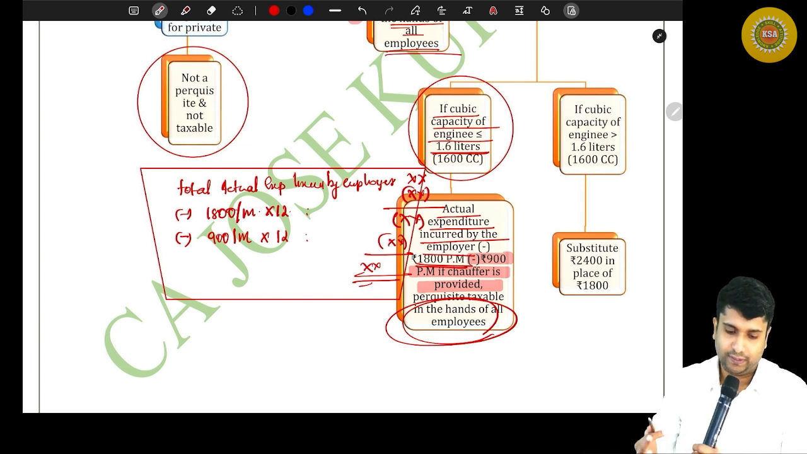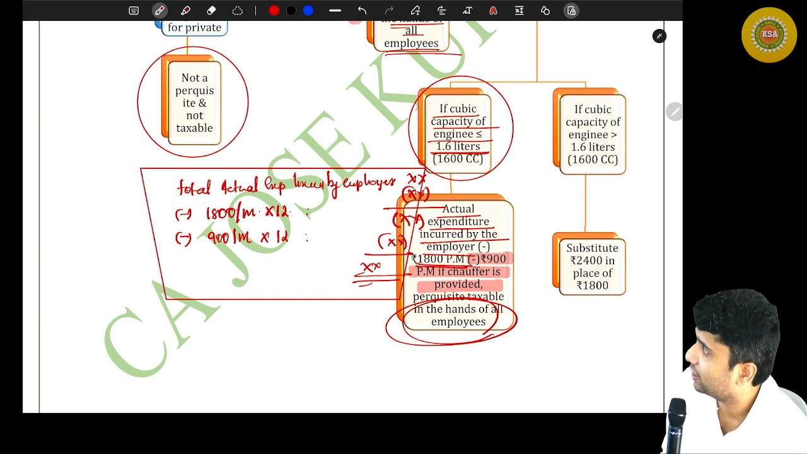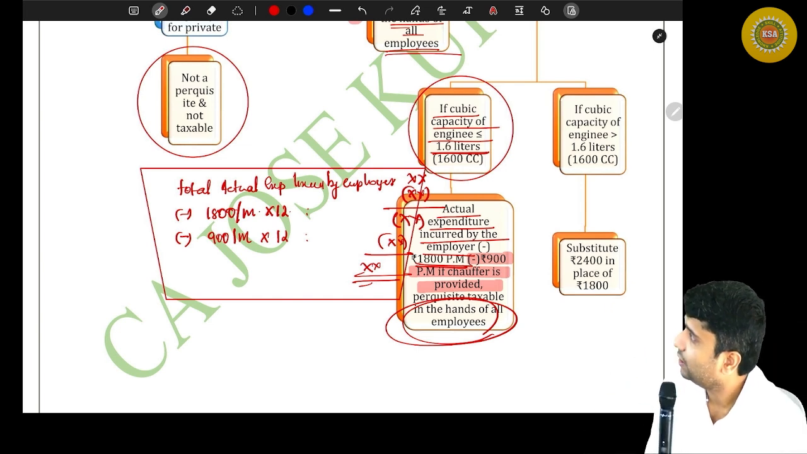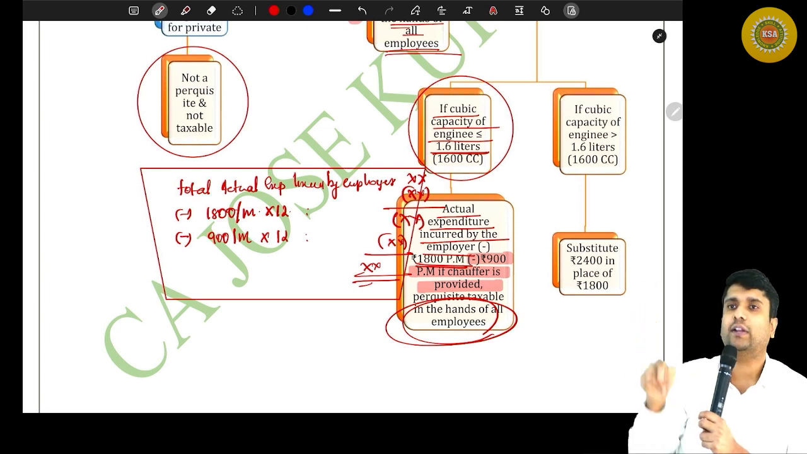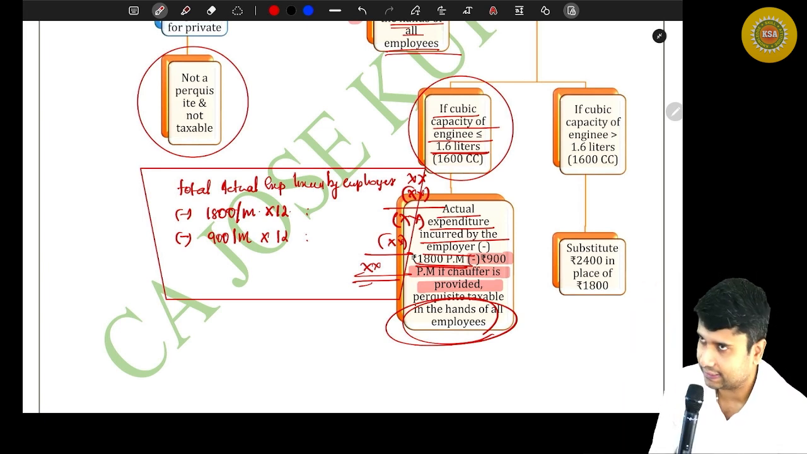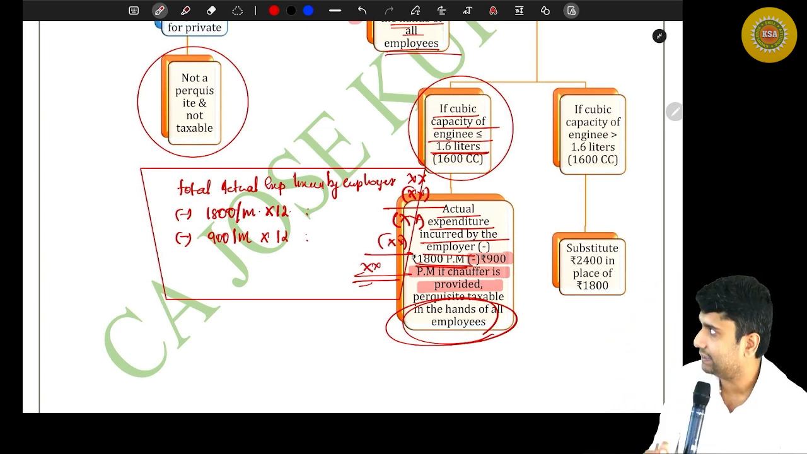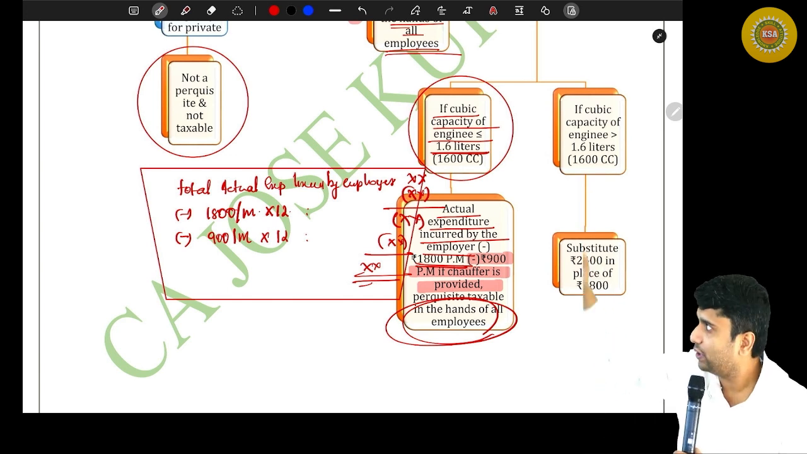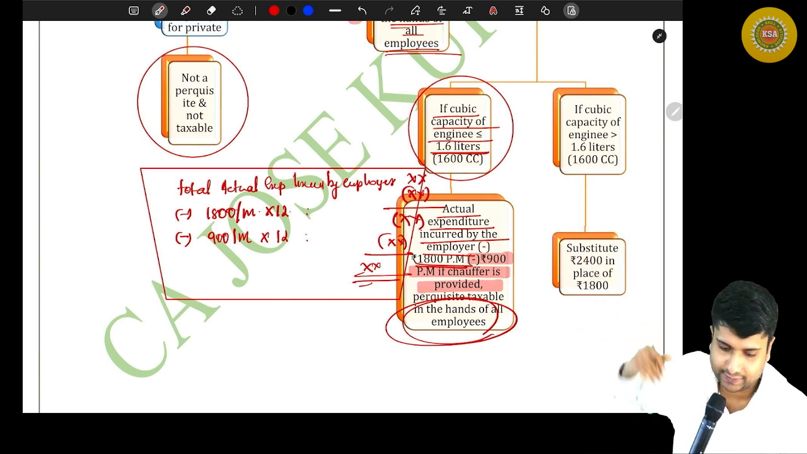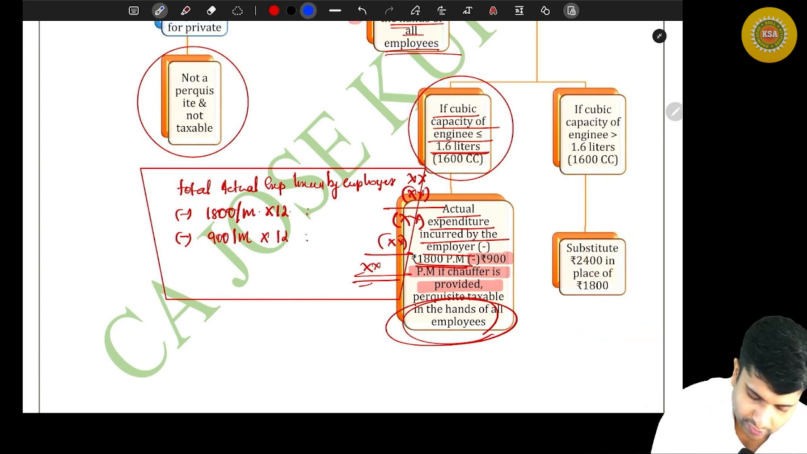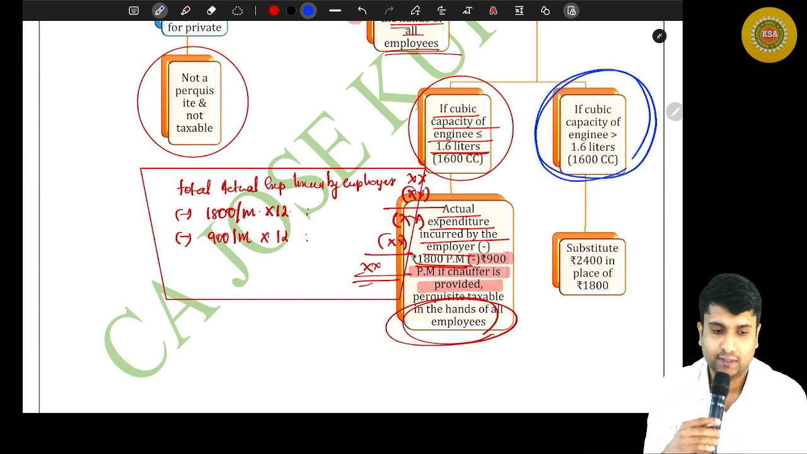So coming back to that particular point, if the cubic capacity of that particular car is less than or equal to 1.6 liters, that means 1,600 cc, then you need to value the perquisite like this. Now moving on to the next one. What if the cubic capacity of the car is more than 1.6 liters?